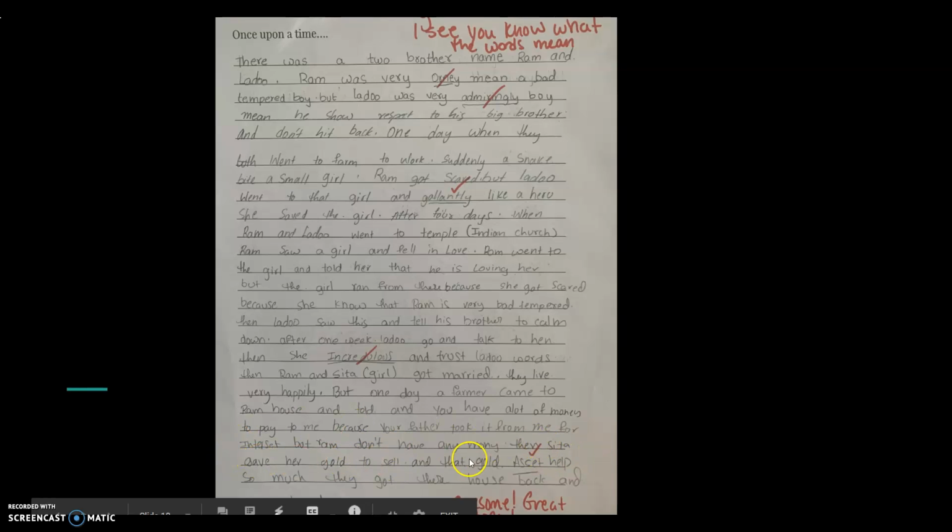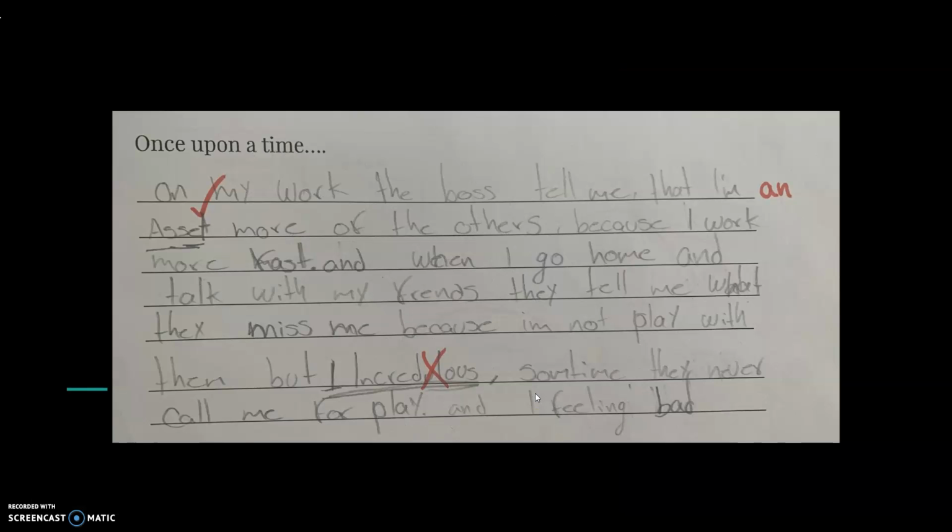Sita gave her gold to sell, and that gold asset helped so much they got their house back. Okay, so this works because asset is a noun, and you're using the word gold as an adjective to describe it. The more accurate way would be to say golden asset, but this still works because gold does count as an adjective. Very good. I love this story.